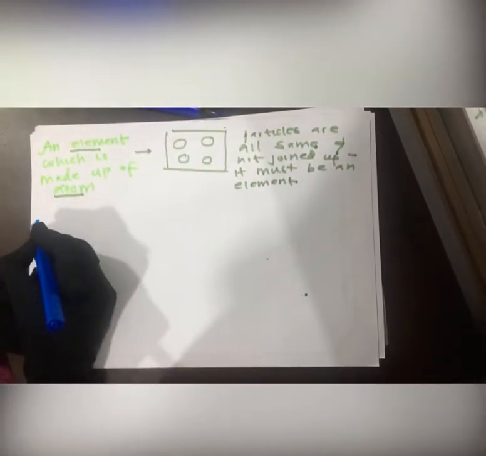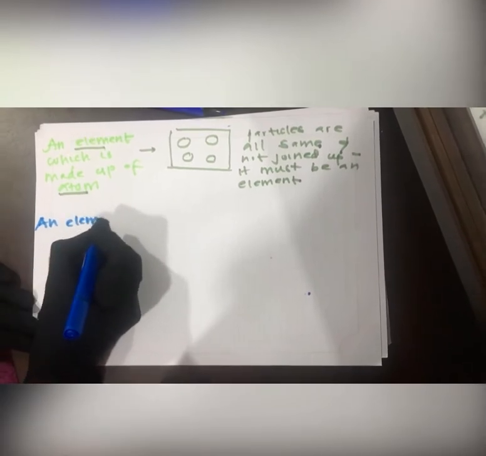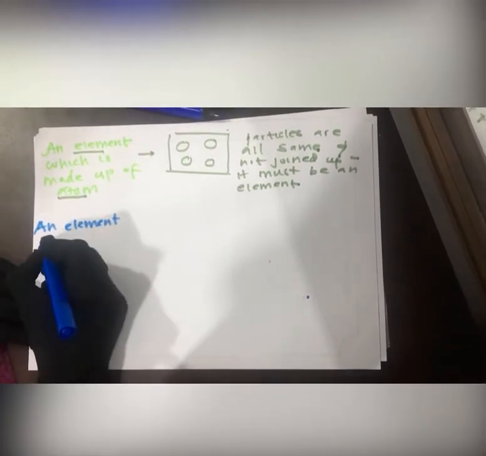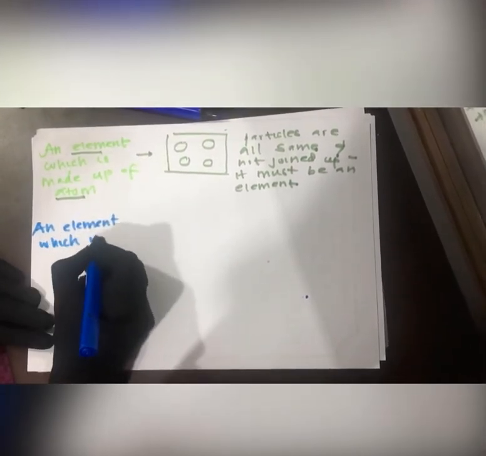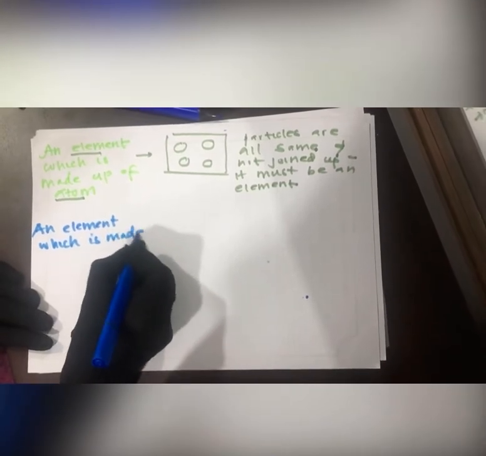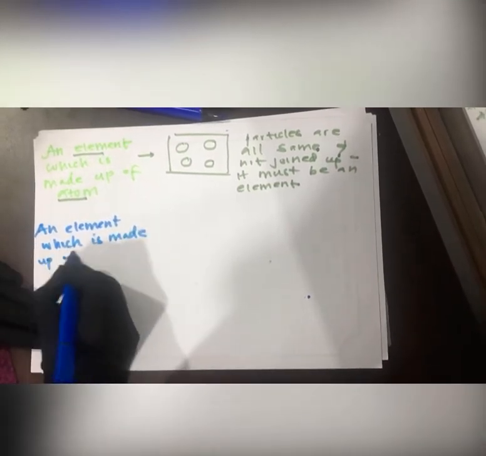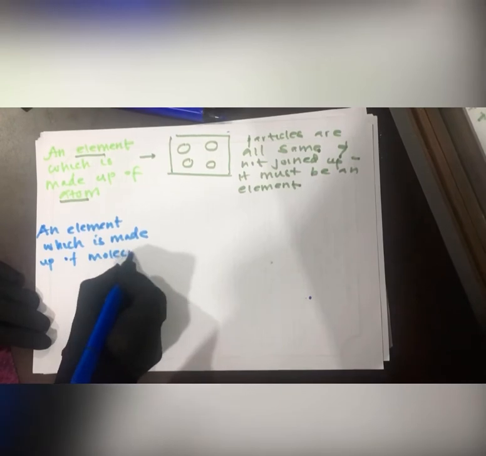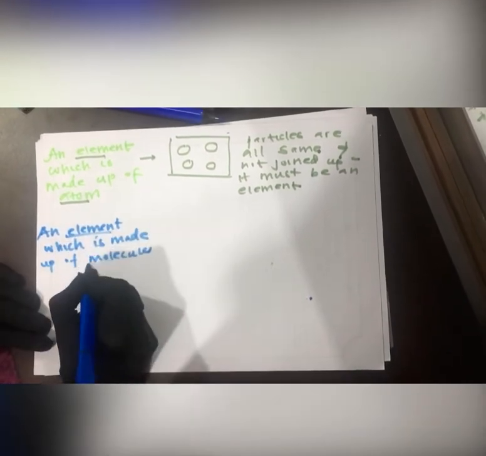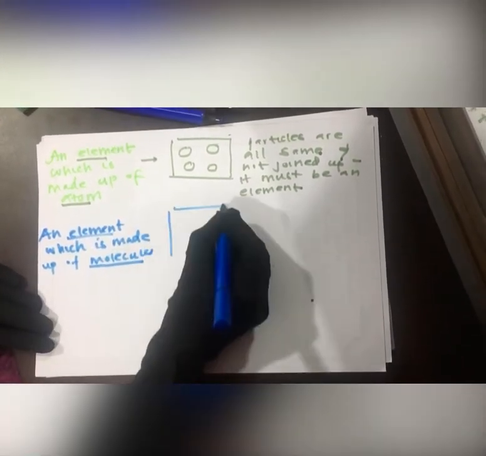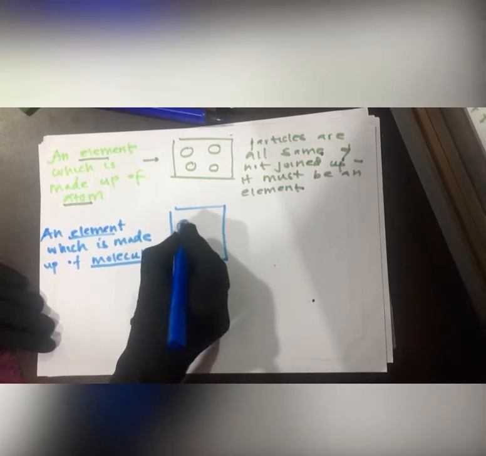And the next thing is an element which is made up of molecules. Let me draw the structure and show it like this.